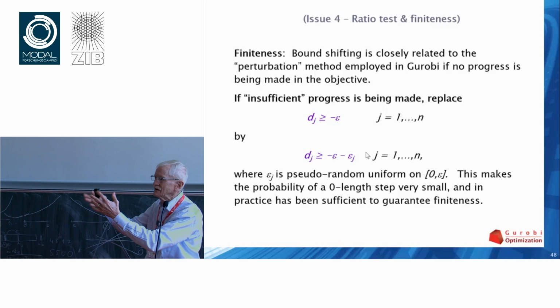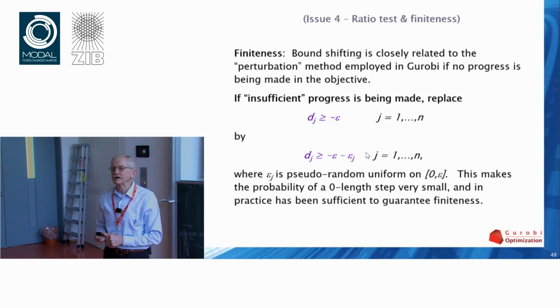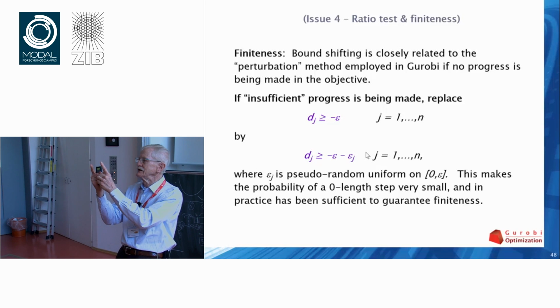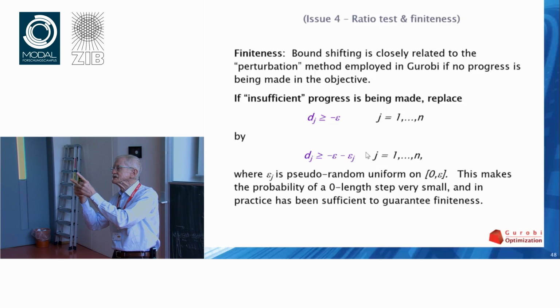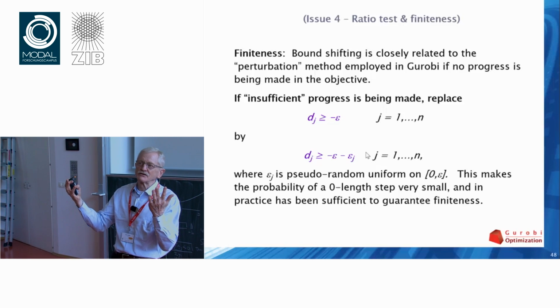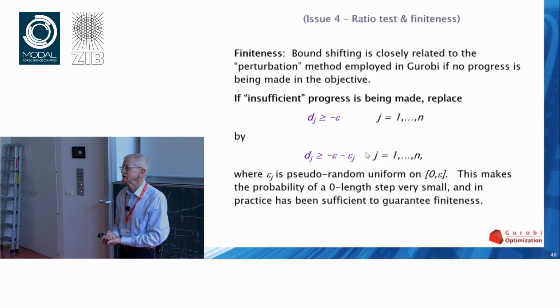You put in something that measures that, and then all we do is take a pseudo-random number generator and generate a small perturbation that decreases the lower bounds. It's just like a bound shift, except it's an intentional bound shift that's not forced by the ratio test.